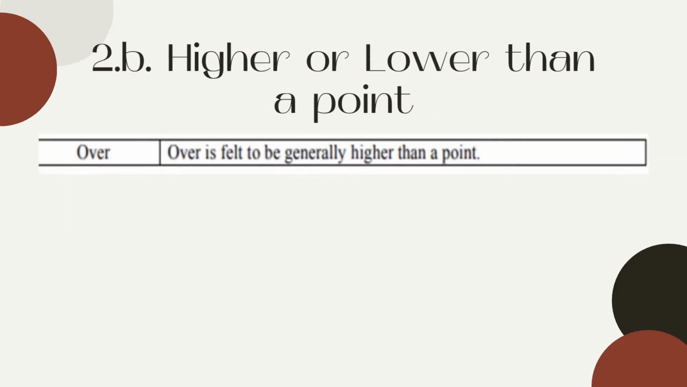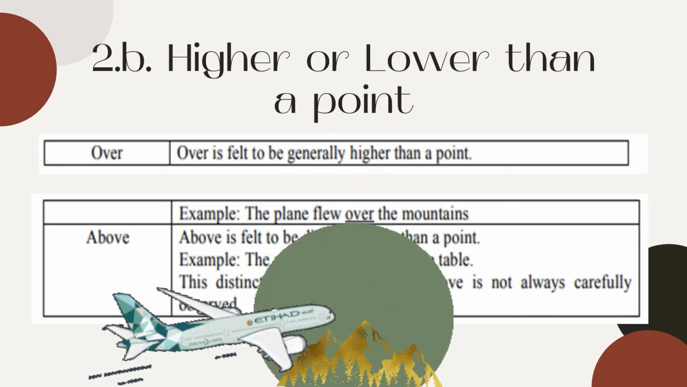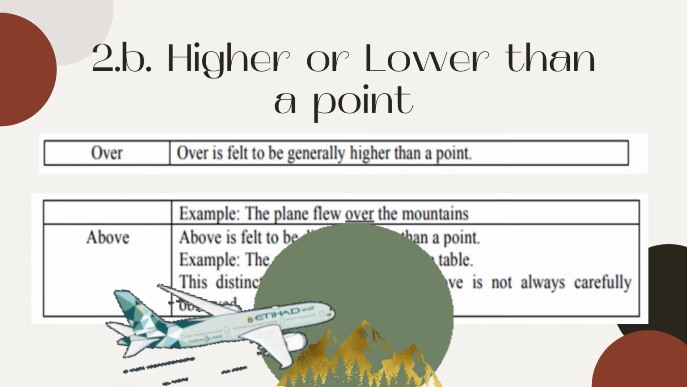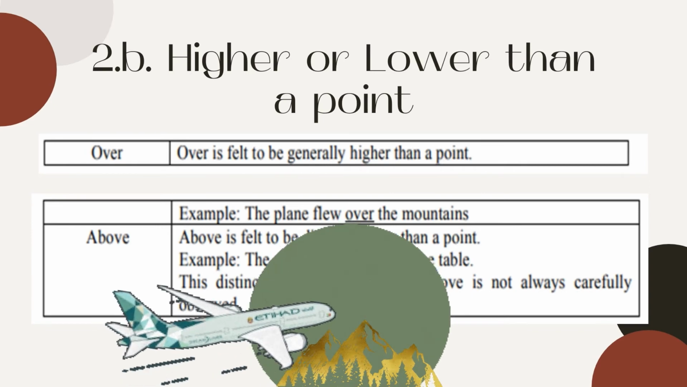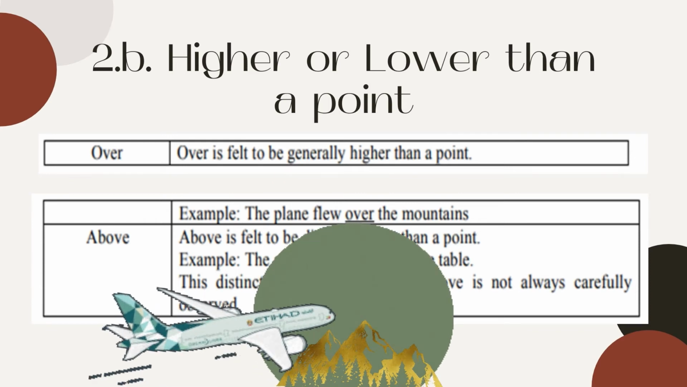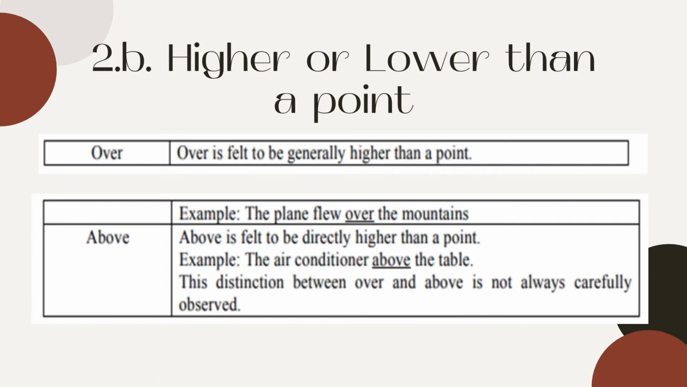And now we move to another kind of preposition of place. On this point, the sentences use the words over and above to show the relationship of pronouns or nouns. Over is felt to be generally higher than a point. For example: the plane flew over the mountains. In this sentence, the point is the mountains. Over shows the relationship between the plane and the mountains, meaning that the plane is higher than the mountains.